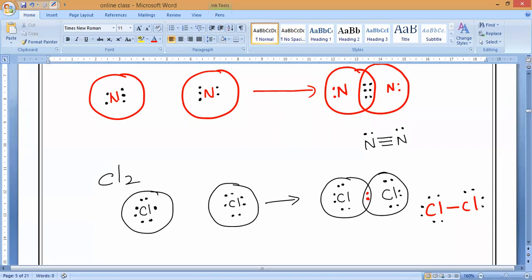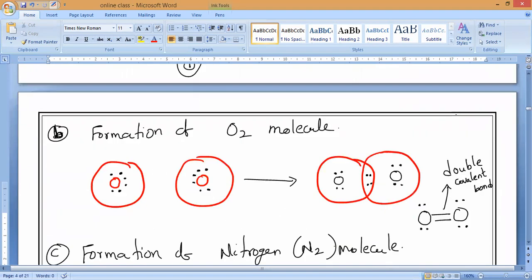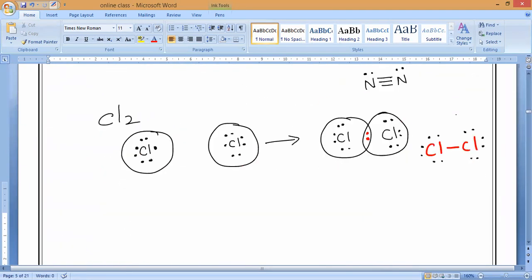In hydrogen, we have not shown dots. Why, guys? Anybody can say? In hydrogen we have not shown dots because there is only one electron. That is why no dot. Understand? Clear, guys? This is what it is. Yes, chlorine formation. Any doubt?